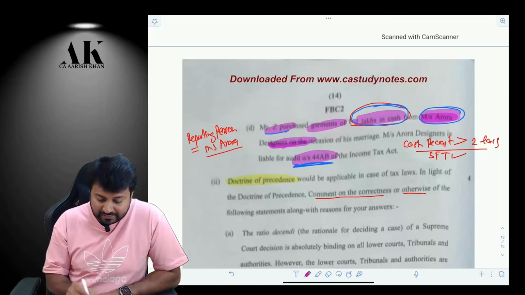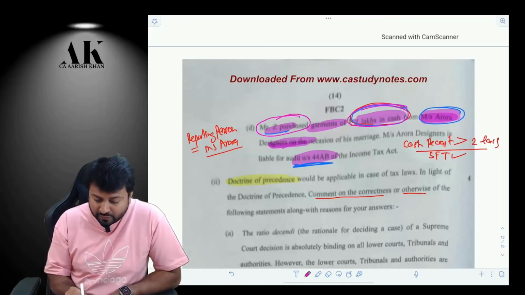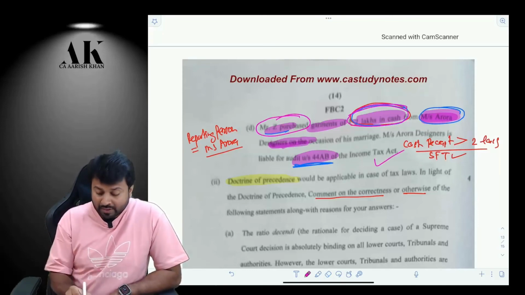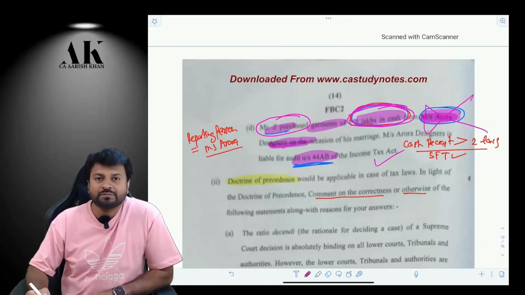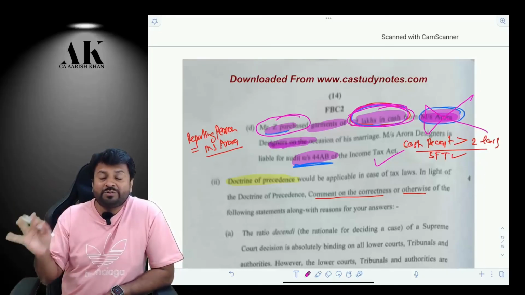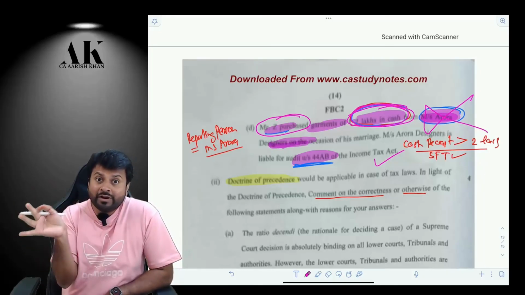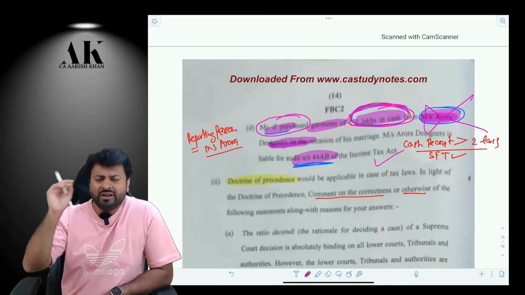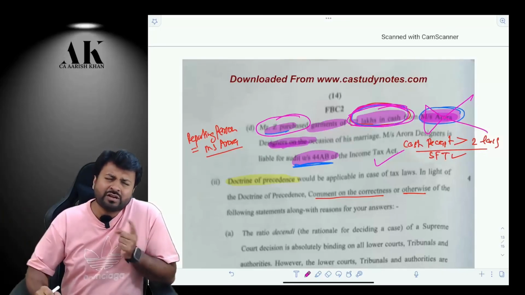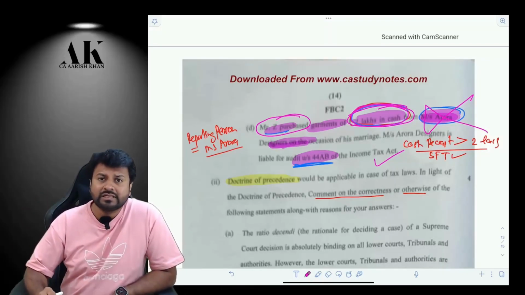So if Mr. Z would have purchased more than 2 lakhs, then SFT would have been applicable. On exactly 2 lakhs, SFT is not applicable. By mistake, I said that in the review. So you can go and check such a minute point they have asked. They have asked on the borderline. Exactly the limit lies on the borderline. They are putting exactly 2 lakhs, putting you in 2 minds, whether 2 lakhs was covered or not covered. So 2 lakh is not covered.